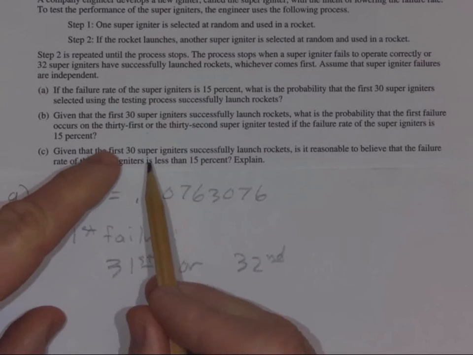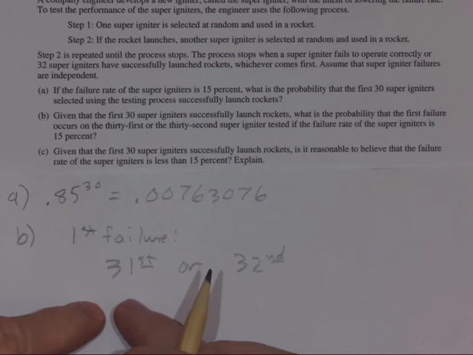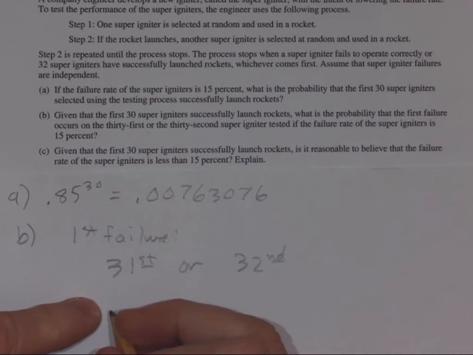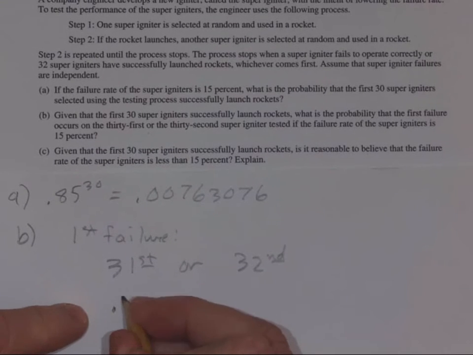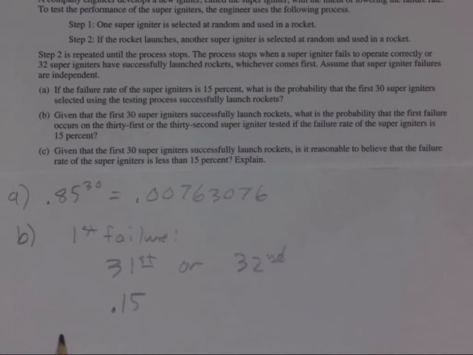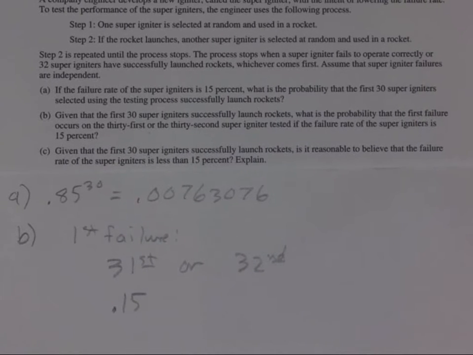Now, if you think about this, the 31st or 32nd, it doesn't matter. The probability of a failure on the 31st one is still 0.15. It is still 0.15. It doesn't matter what happens on the first 30 ones. It's just like flipping a coin.